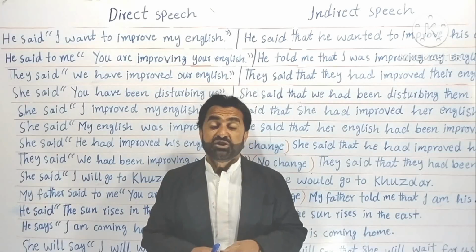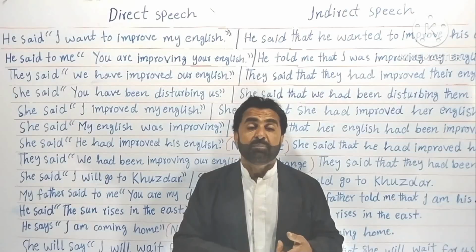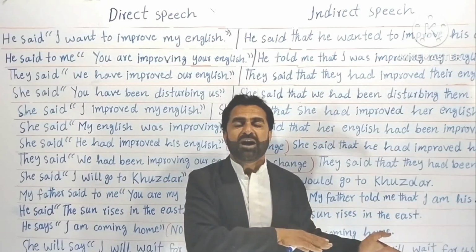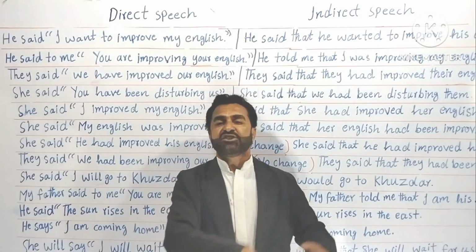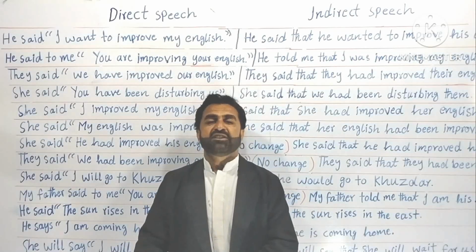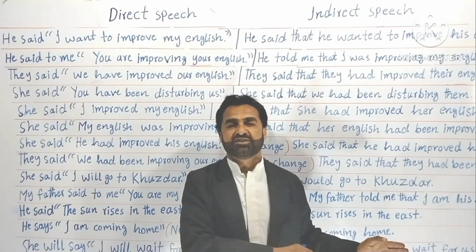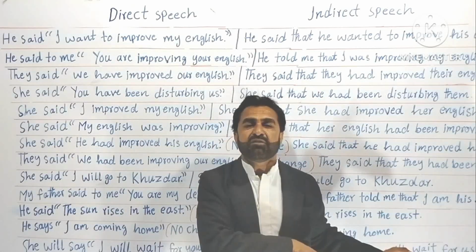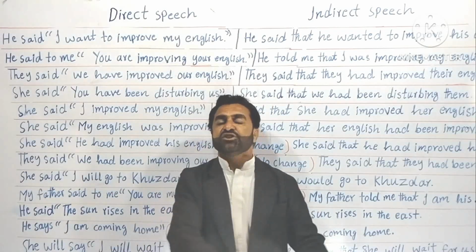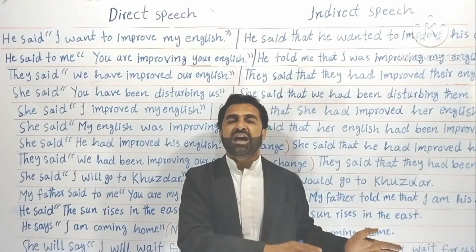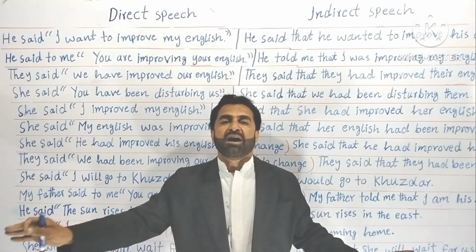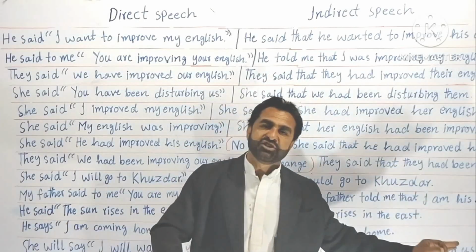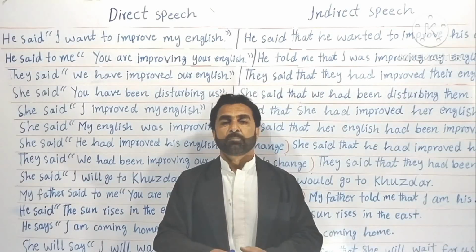How will they change? Present simple will change into past simple. Present continuous will change into past continuous. Present perfect will change into past perfect. Present perfect continuous will change into past perfect continuous. Not only this, past simple will change into past perfect, past continuous will change into past perfect continuous. After that, no change. Means past perfect, no change to past perfect. Past perfect continuous, no change into past perfect continuous. Understood? This is the difference.